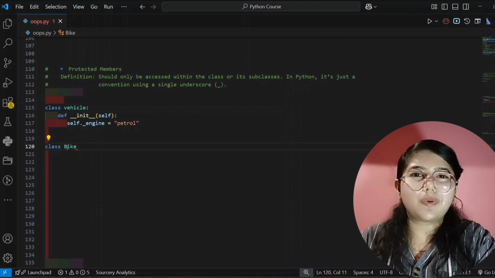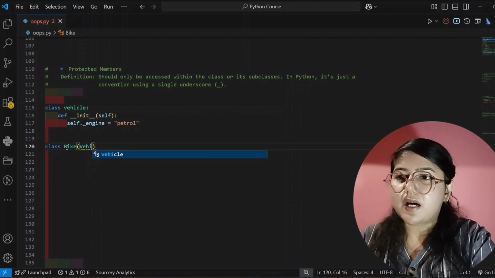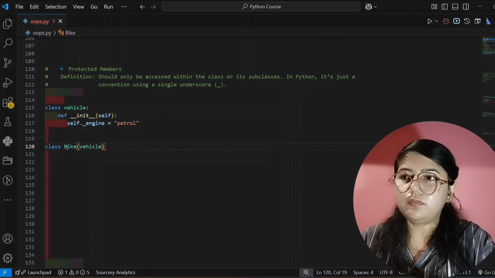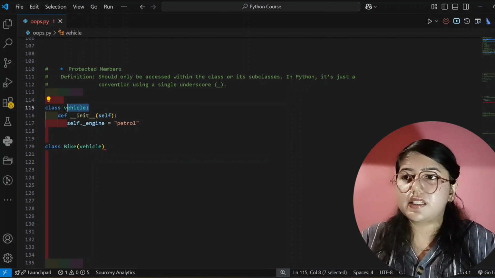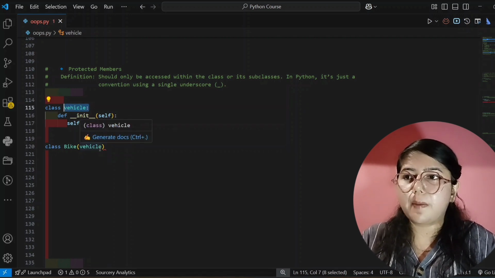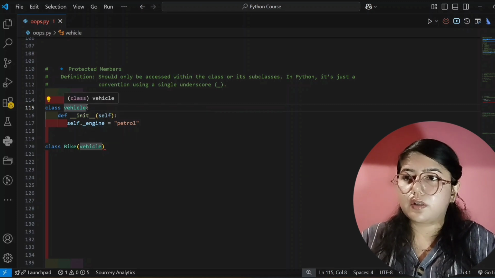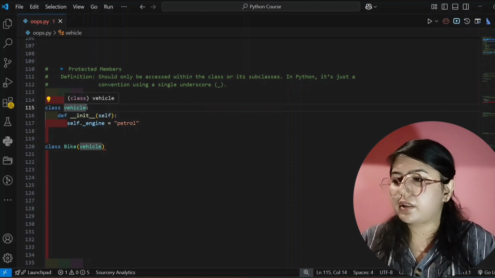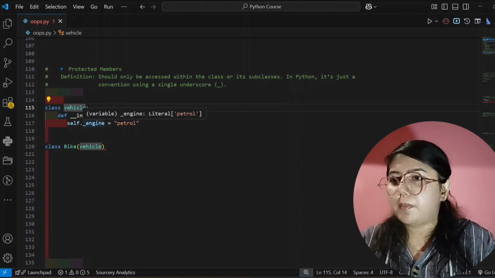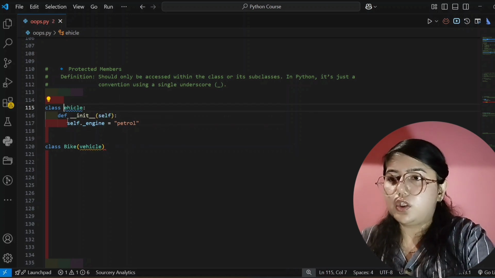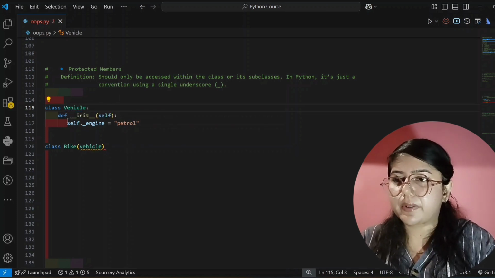This is a very simple example, and here I am passing this Vehicle only. See here, this is our main class, and that only I am passing here. Its spelling is wrong, I think. No, it's correct, but I am writing lowercase here, and I have to write uppercase.